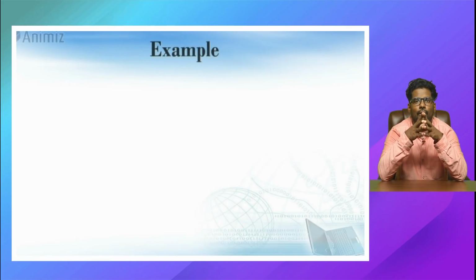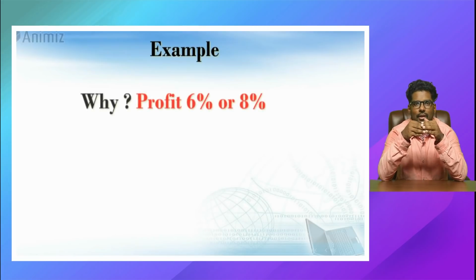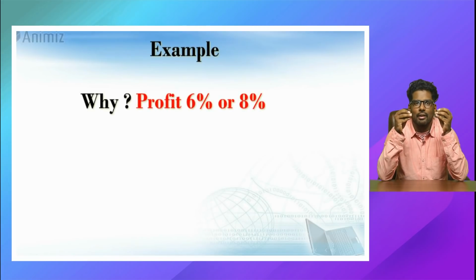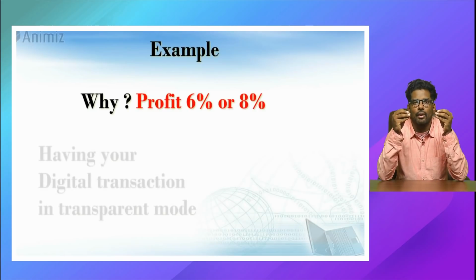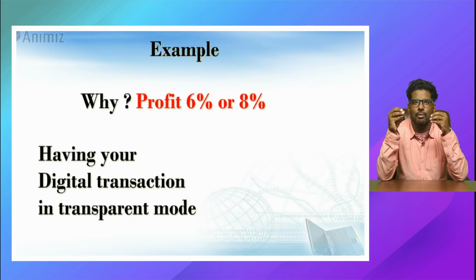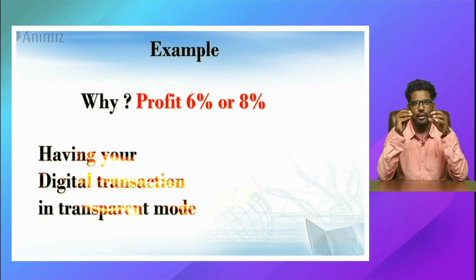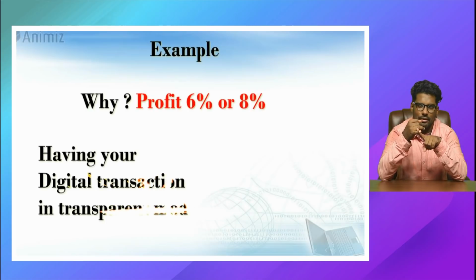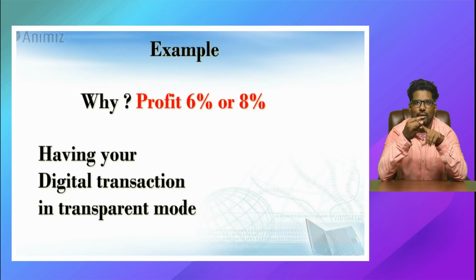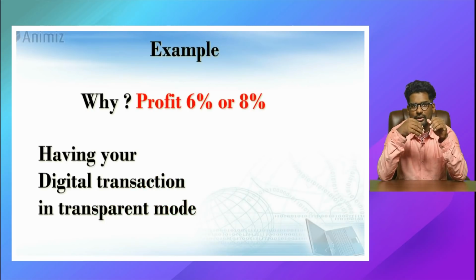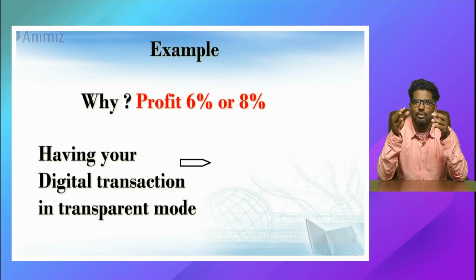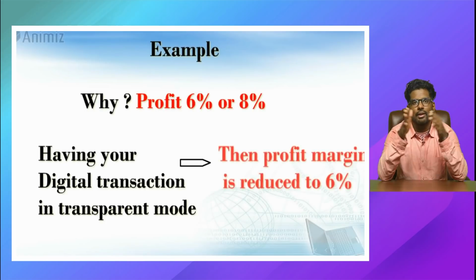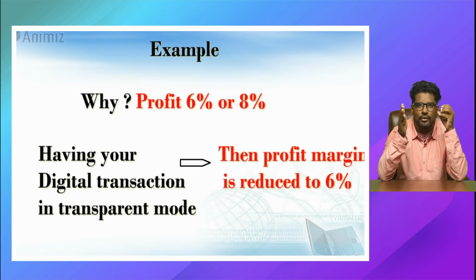Now, throughout this section I was saying 6% or 8%. Why are there two different categories? The government is saying, if you are doing all the transactions in digital mode, and our F&O trading is kind of a digital transaction, all your payments and payouts are through banking channels, all your brokerage, stamp duty and other charges are also through digital mode. If you have such a digital transparent mode, then the profit margin is reduced to 6%.